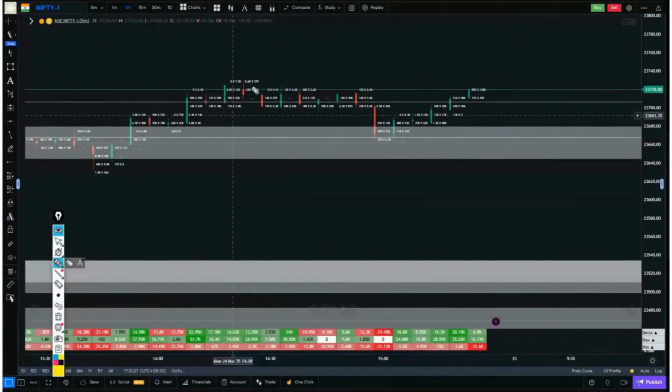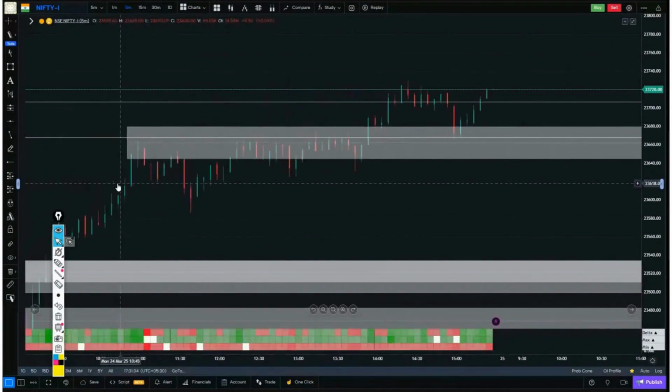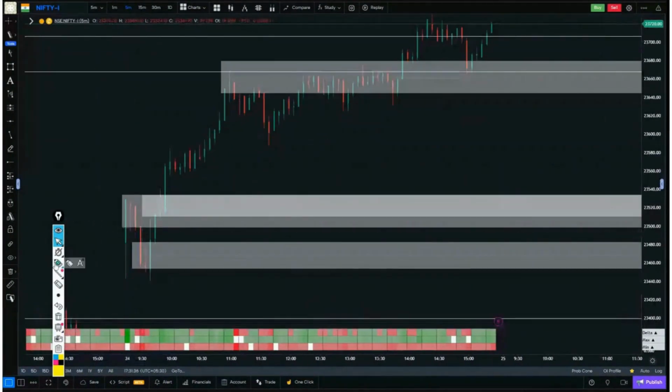Taking a pullback right here, Nifty gave its closing. If we take a quick overview of Nifty, what it says is that the first big volume came here, and that volume came on the buying side. But here we saw buying absorption. Sellers entered. But during the pullback, another buying attempt came. Again, buyers entered here.